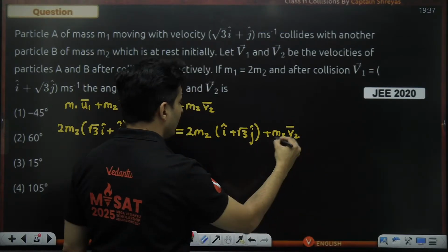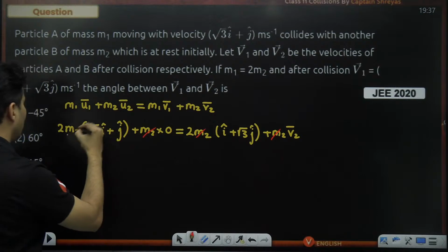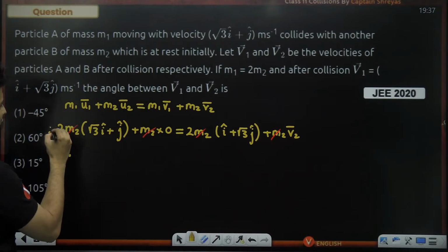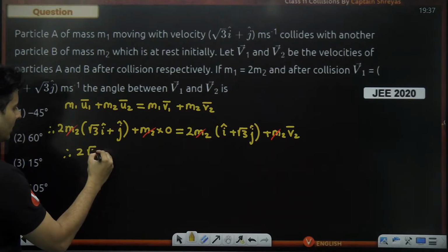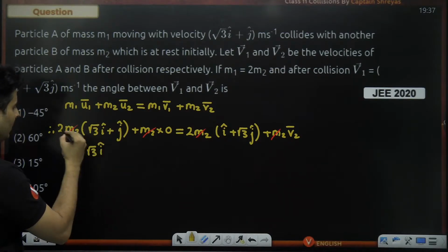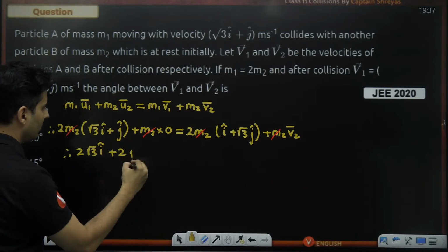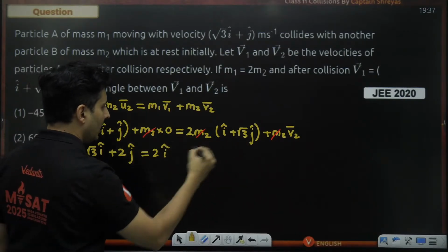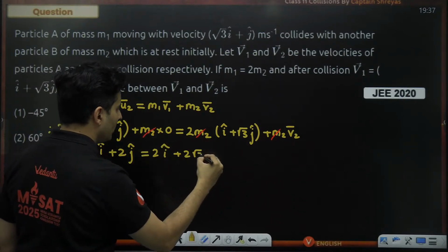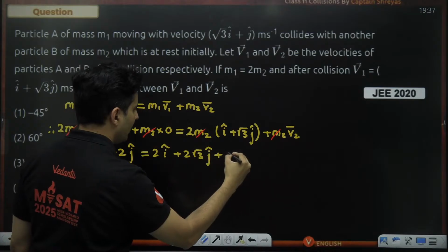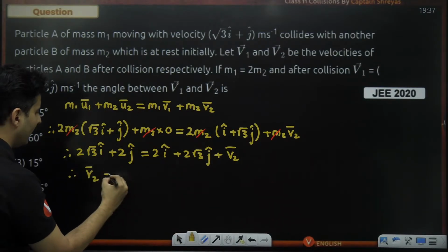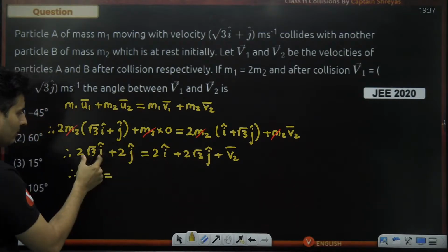As you can see, M2 will cancel out everywhere and I am left with 2 root 3 i cap plus 2 j cap is equal to 2 i cap plus 2 root 3 j cap plus V2. So if I just want V2 bar, then take these two on this side.